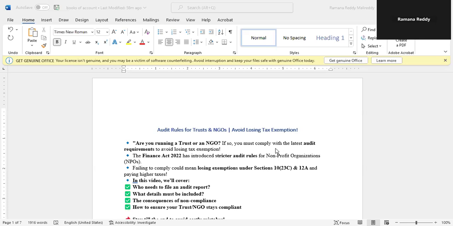Are you running a trust or NGO? If so, you must comply with the latest audit requirements to avoid losing a tax exemption. Audit rules for trust and NGOs. Avoid losing tax exemption. See, the Finance Act 2022 has introduced stricter audit rules for non-profit organizations, NPOs, trust,